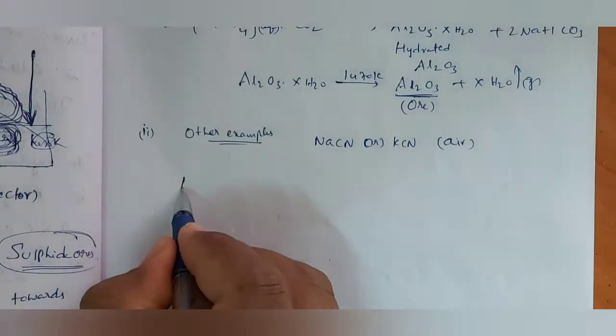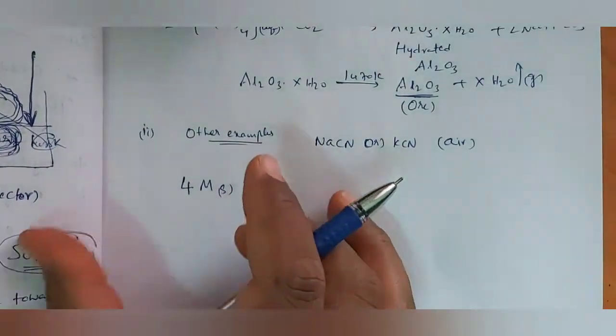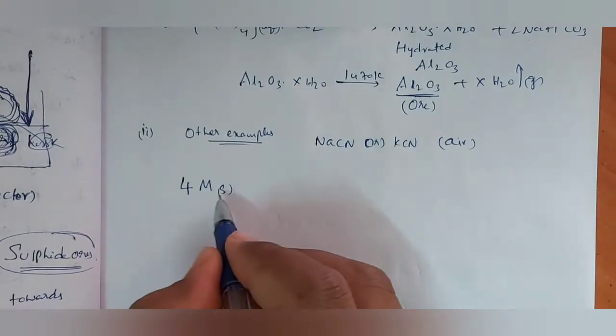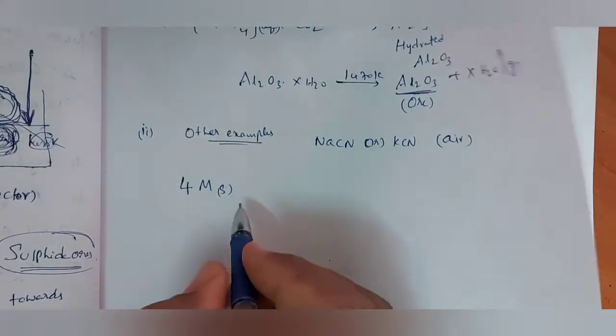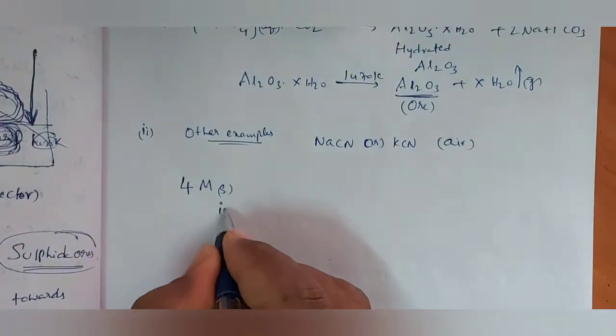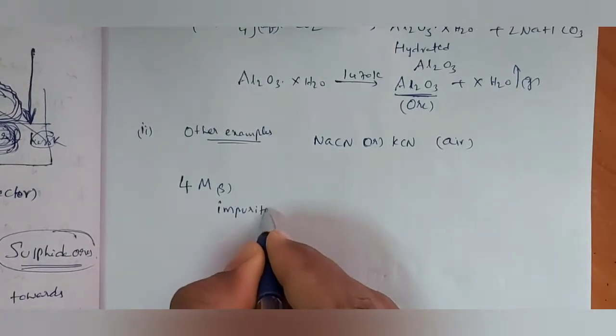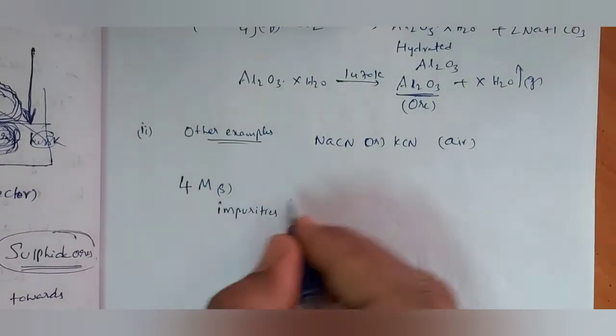See, suppose we have metal solid along with impurities.